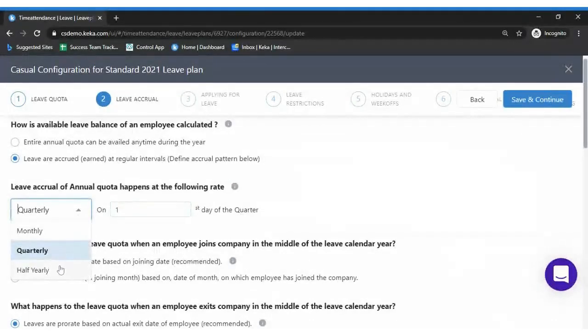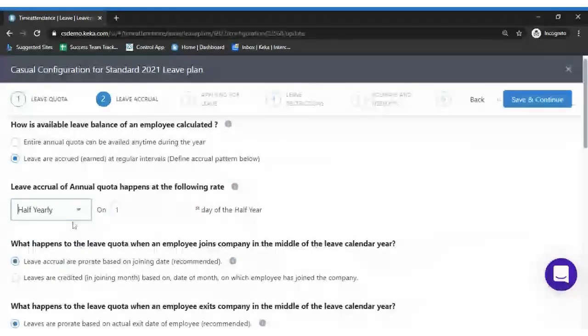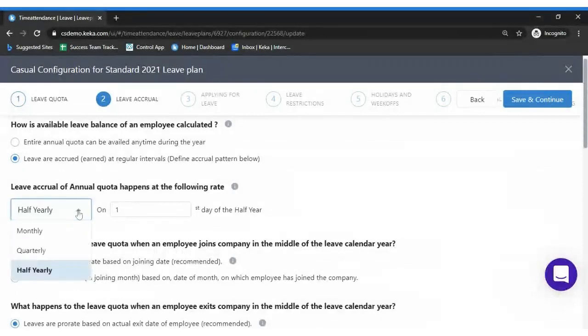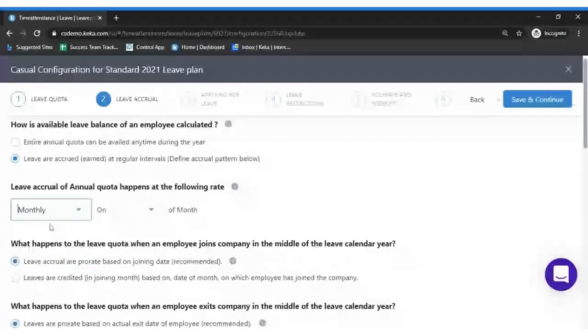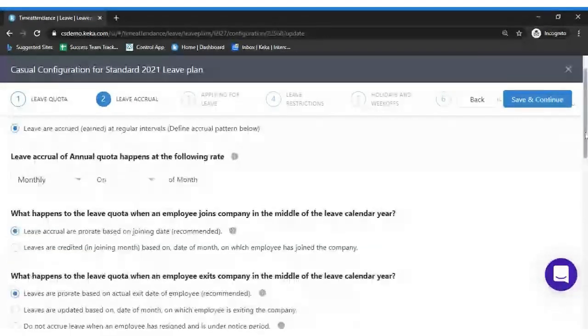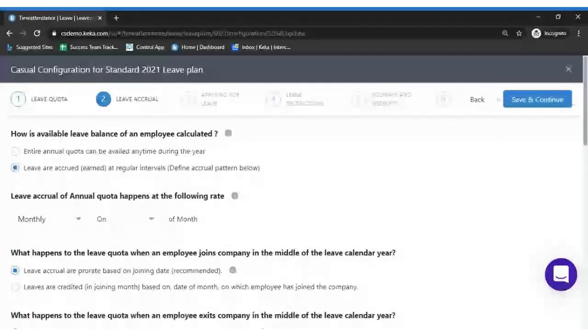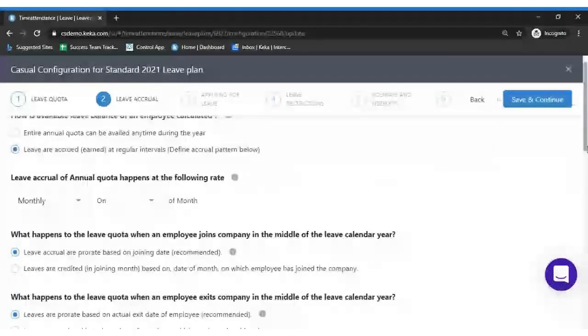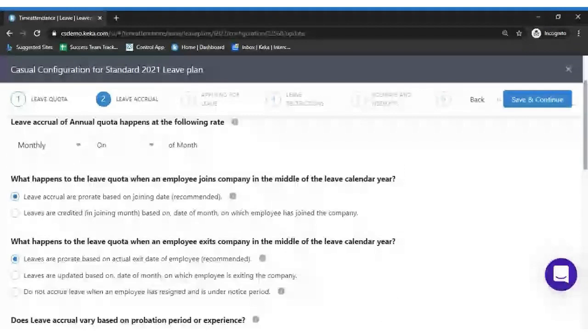If you have provided half yearly, then first it will be allocated on 1st of January, then again on 1st of July. As of now I select monthly basis. So this is how the available leave balance of an employee is calculated. Moving on to the next option, which is what happens to the leave quota when an employee joins in the middle of the leave calendar year.